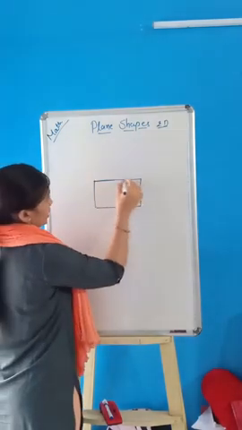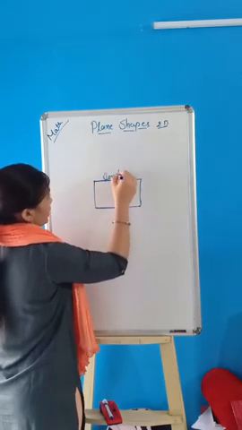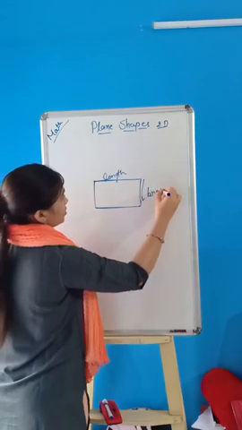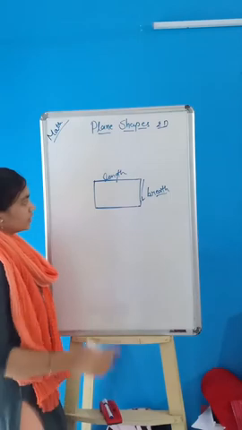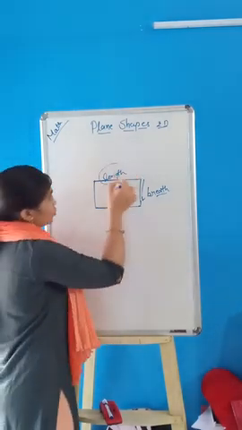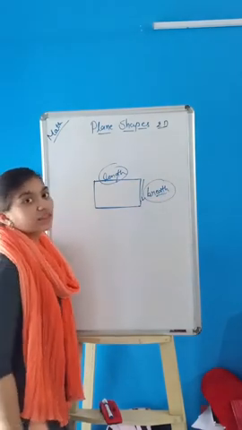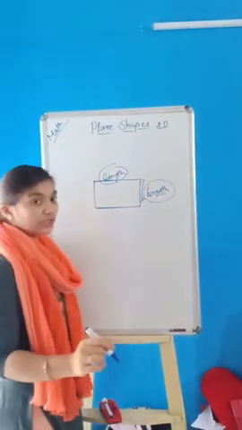Here you can see this is the length of the rectangle and this is the breadth of the rectangle. You cannot see the height of that. So only two dimensions are there, the length and the breadth. So plane shapes are called 2D.